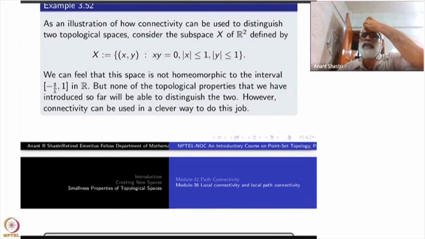I take -1 to +1 just for convenience. You cannot take just any closed interval. They are all homeomorphic to each other, but they are not homeomorphic to this space X. Okay, so how to see that? Suppose you have a homeomorphism from here to here. Now take a point here, take its image.